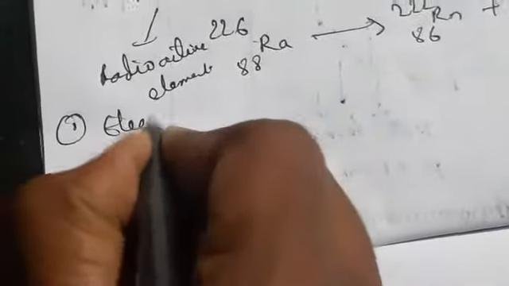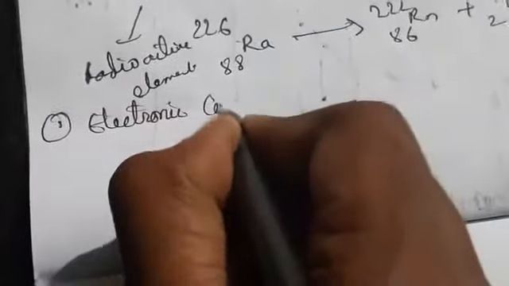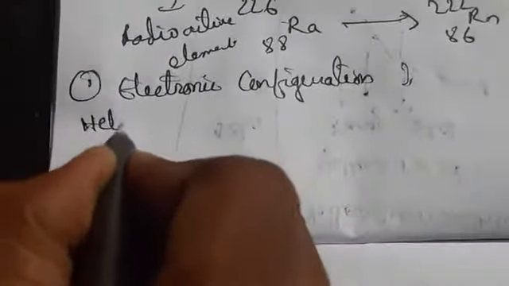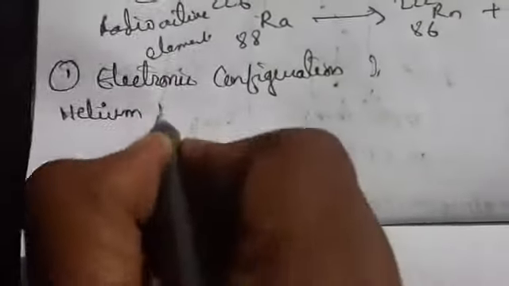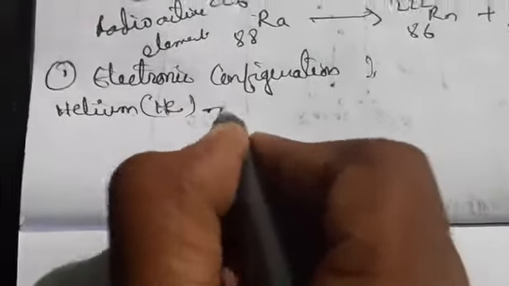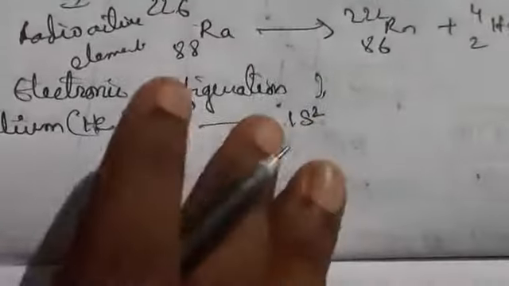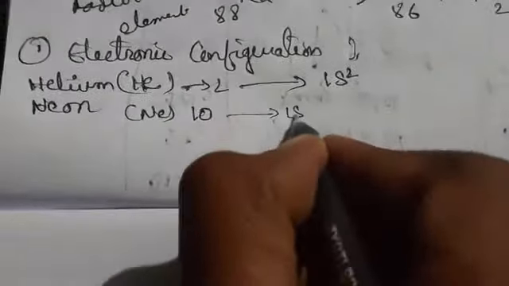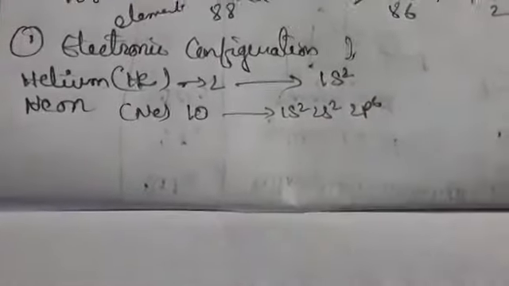Now let us see electronic configuration, the first property. The first element is helium, symbol He, atomic number 2, and its electronic configuration is 1s2. Next is neon, symbol Ne, atomic number 10, configuration 1s2 2s2 2p6.